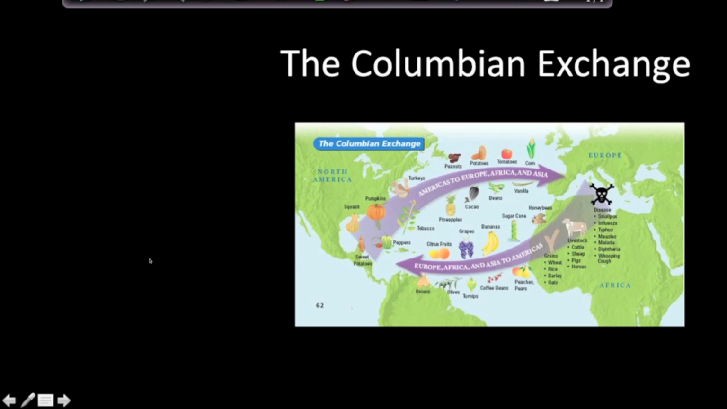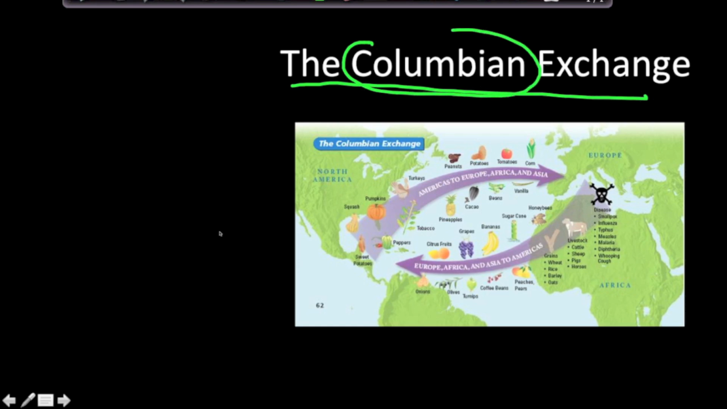Today I'd like to talk about the Columbian Exchange. So what is the Columbian Exchange? Why is it called the Columbian Exchange? It has nothing to do with Columbians. It has everything to do with Christopher Columbus.